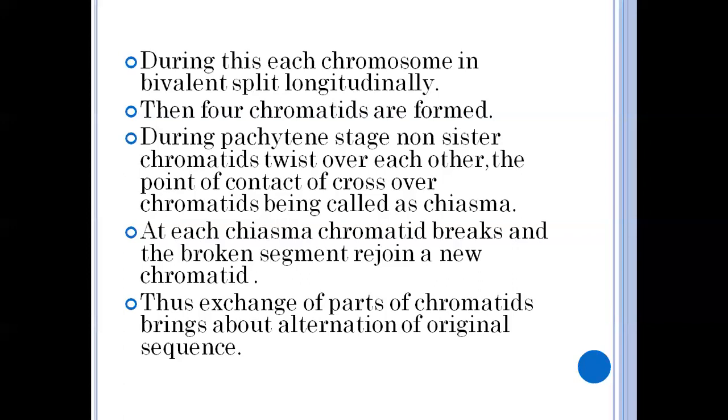The point of contact of the crossover chromatids looks like an X shape. This structure is called chiasma.